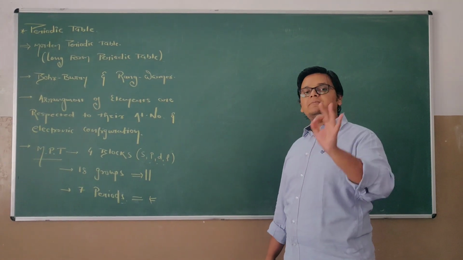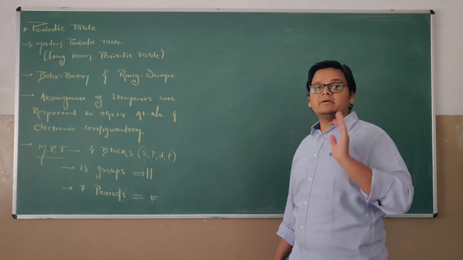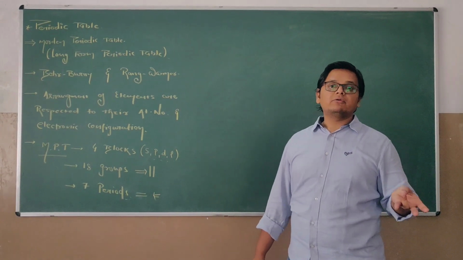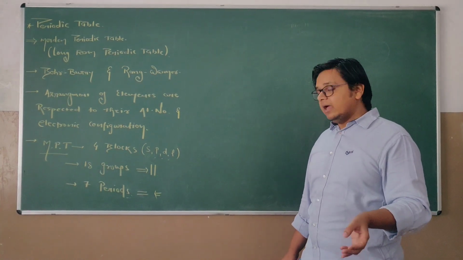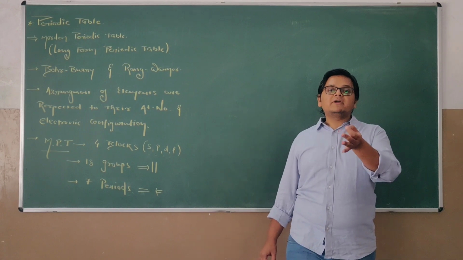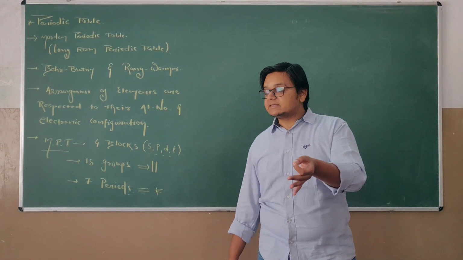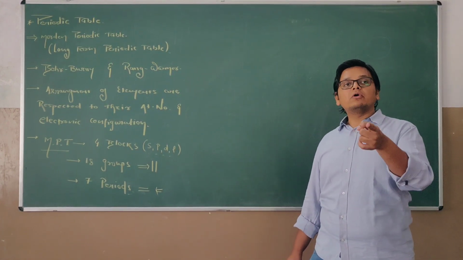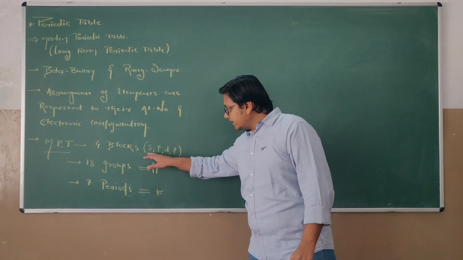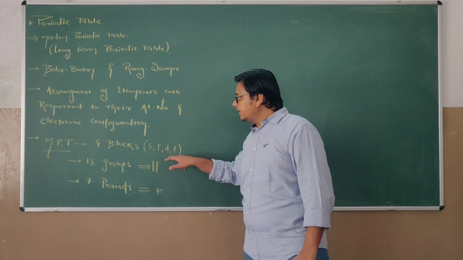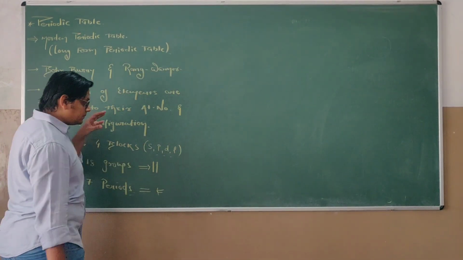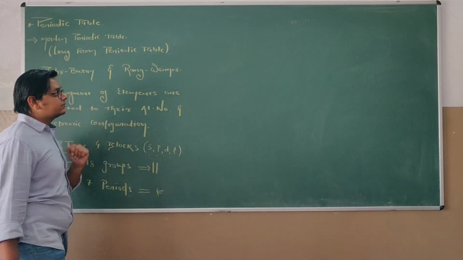This definite path is known as an orbit: K orbit, L orbit, M orbit, N orbit. The place where the probability of getting an electron is highest is called an orbital. The orbitals are S, P, D, F. So these blocks are classified on the basis of orbitals.